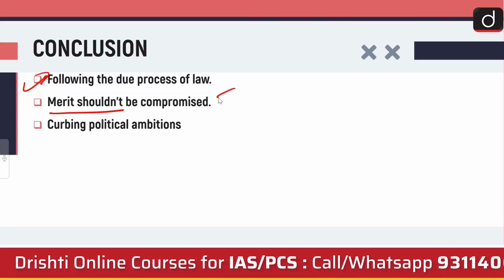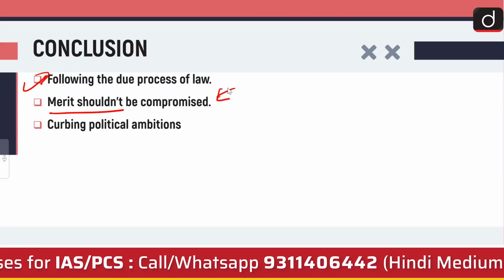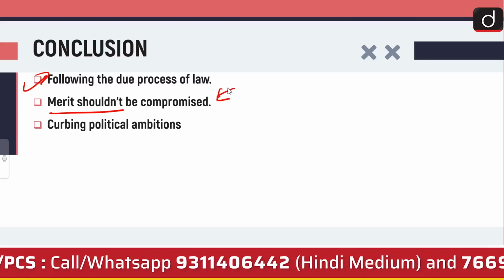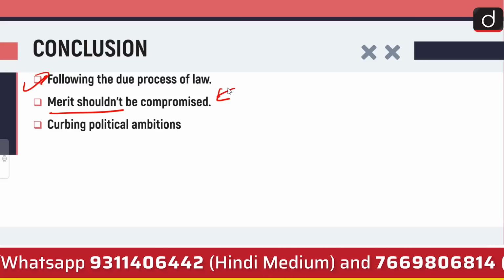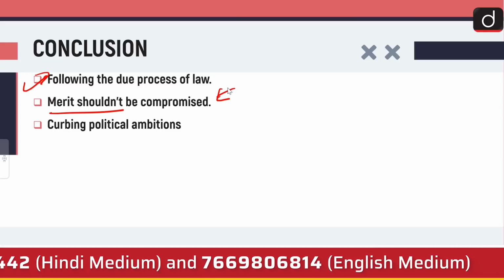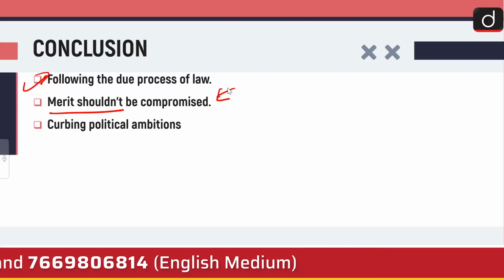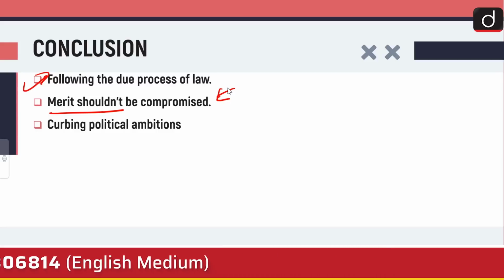Second, merit shouldn't be compromised. Reservation should be provided, and it should be provided judiciously, provided proportionally, and merit should always take the first and foremost lead, because if merit is compromised, then the quality will also be compromised, of course. So that is the second thing.